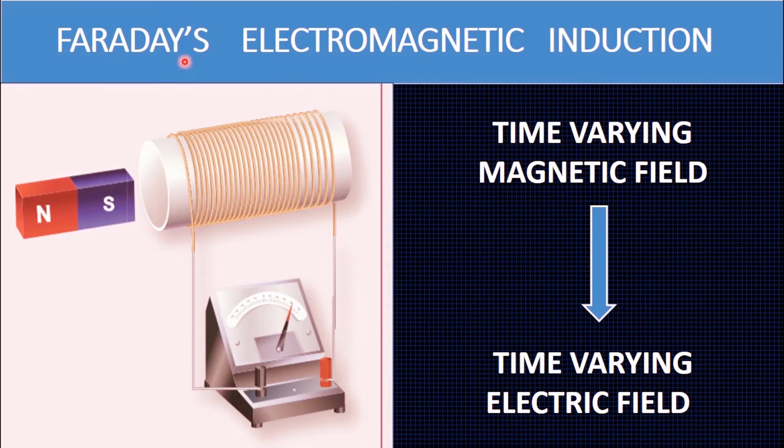So, according to Faraday's law of electromagnetic induction, a time-varying magnetic field produces a time-varying electric field. What do you mean by time-varying? The magnetic field is not constant. It varies with time. Sometimes the magnetic field is zero, sometimes the magnetic field is maximum, sometimes the magnetic field reaches minimum. So, the time-varying magnetic field generates a time-varying electric field.